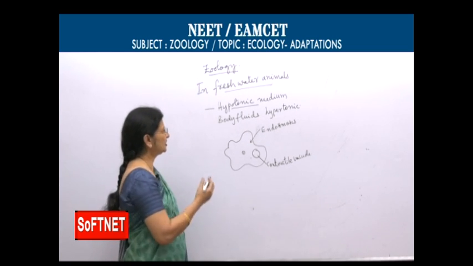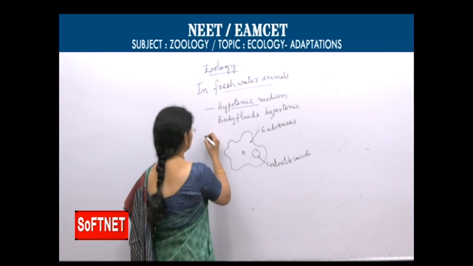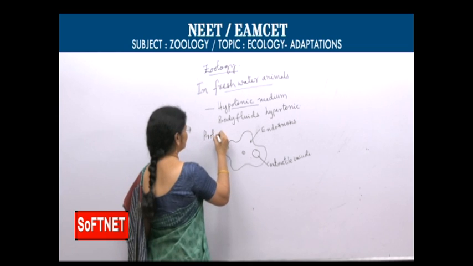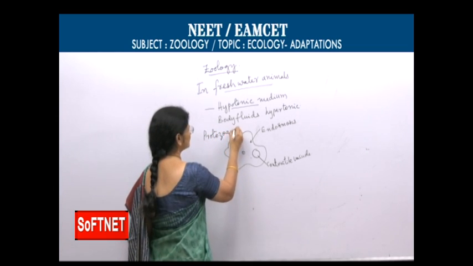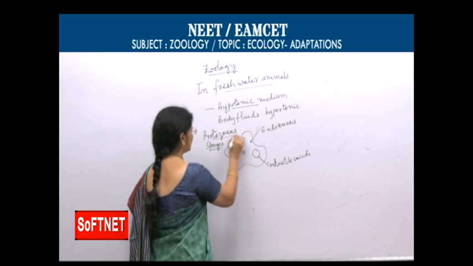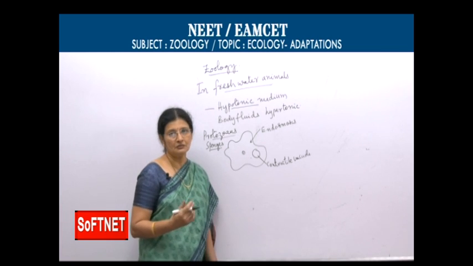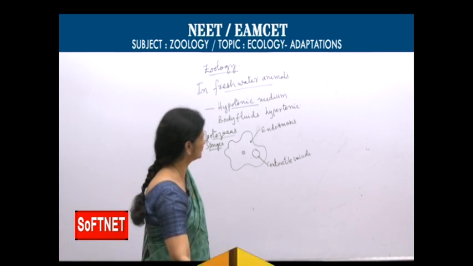That is in the case of protozoans and some sponges also. Freshwater protozoans and sponges have these contractile vacuoles to maintain the body fluid concentration.